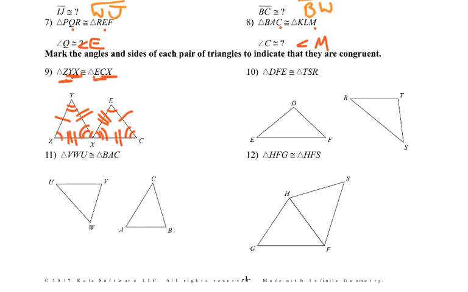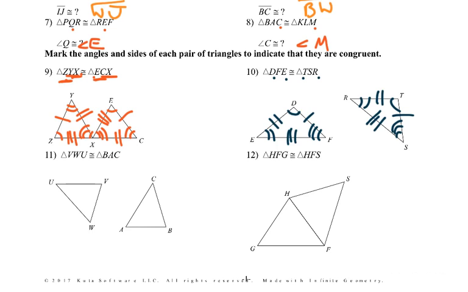Okay, so 10, angle D with angle T, angle E with angle, oh, I did it backwards, R, but it still works, and F with S. Then I could look and say, hey, 1 and 3 would match up with 1 and 3, so TS and DF. Okay, then TR would match up with DE, and then EF with RS.